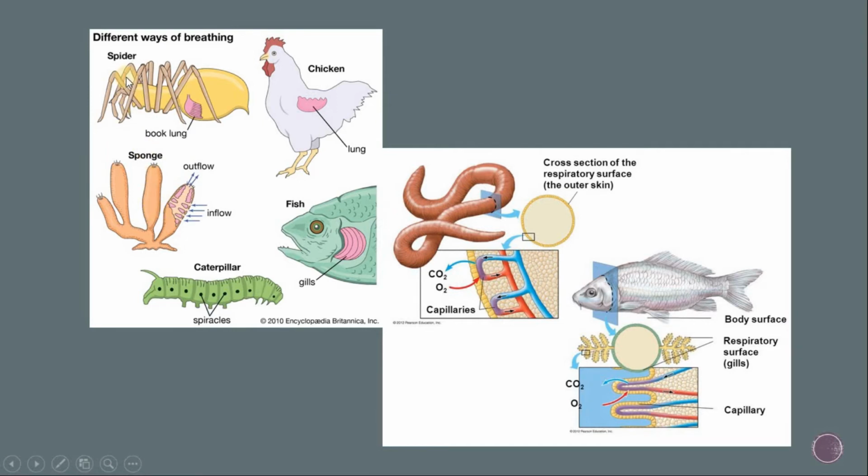You will study the canal system in further detail. In spiders and scorpions, there are book lungs for respiration, and in chickens, like aves, there are lungs for respiration. Here we can see the earthworm and the fish, whose respiration is through gills. The whole body surface of the earthworm respires.